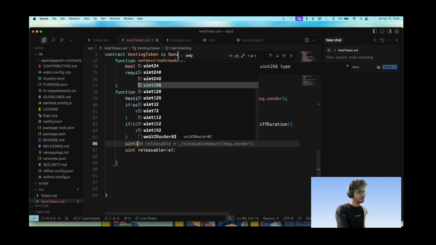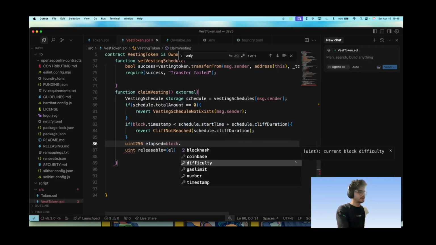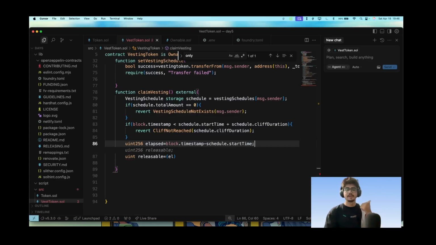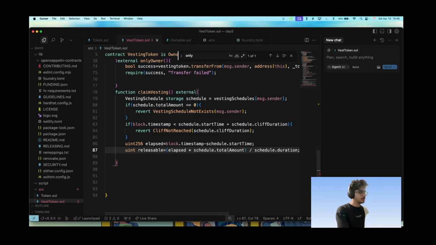So uint256 elapsed is equal to block.timestamp minus schedule.startTime. This will give us how much time has passed from when it started to the current time. So releasable will be equal to elapsed times total amount divided by schedule duration.